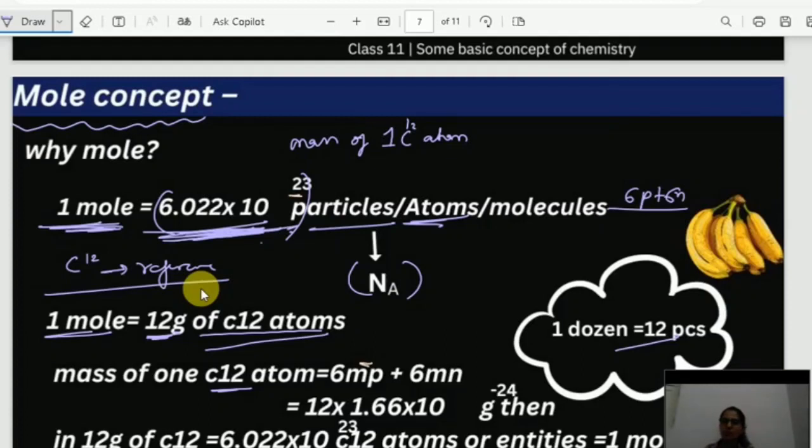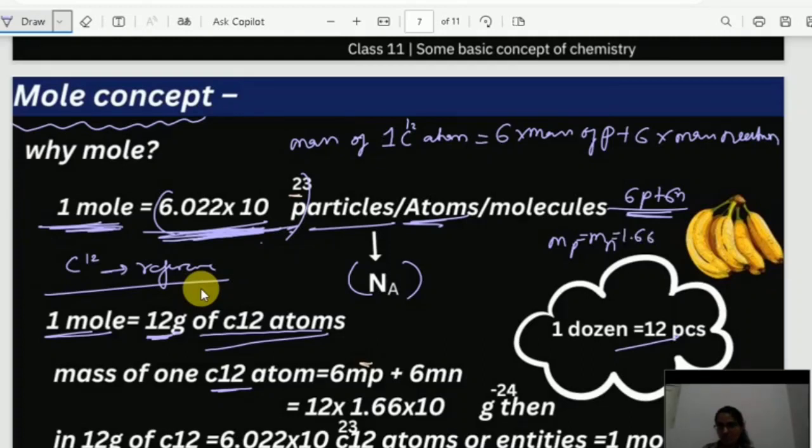Okay, so if I want to find out the mass of 1 atom of carbon 12, I have to take the mass of proton and neutron, right? So what I will do? 6 into mass of proton plus 6 into mass of neutron. I know the mass of proton and neutron. Mass of proton and mass of neutron is equal, and it is equal to 1.66 into 10 power minus 24.